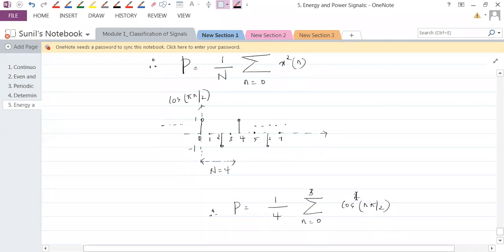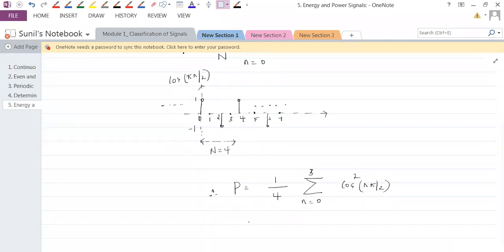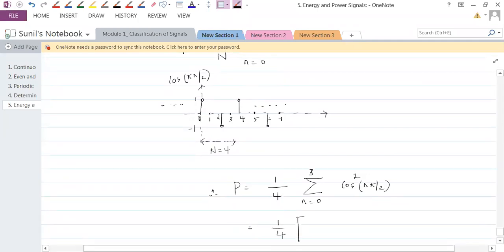So now let's see what is cos n pi by 2 for these samples. 1 by 4 times: when it is 0, it is 1 squared. When it is 1, it is 0 squared. When it is 2, it is minus 1 squared.